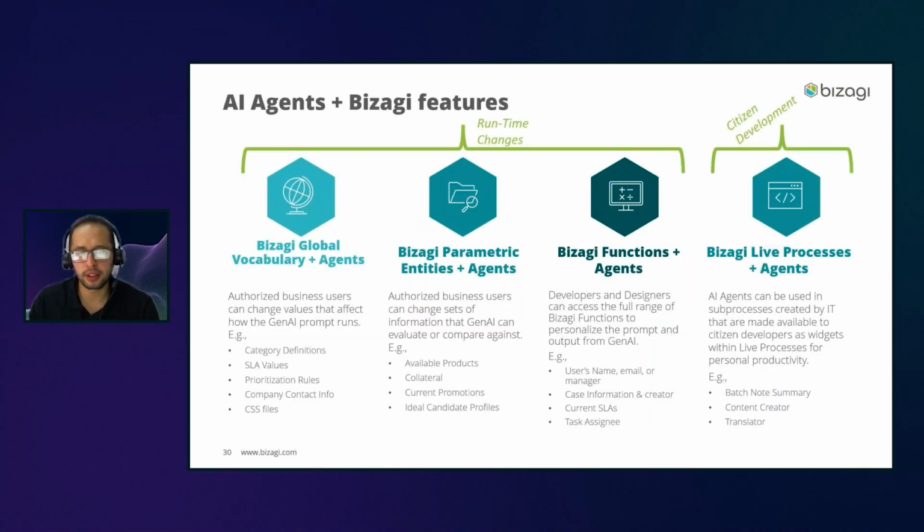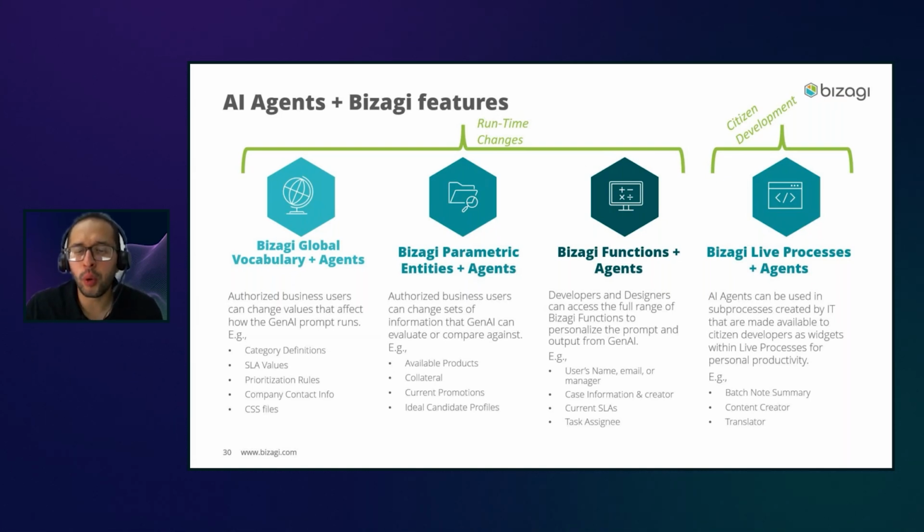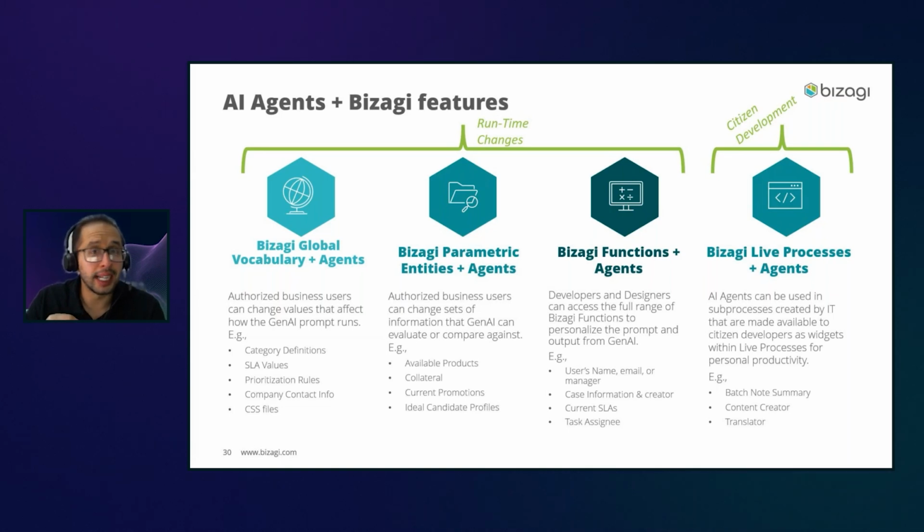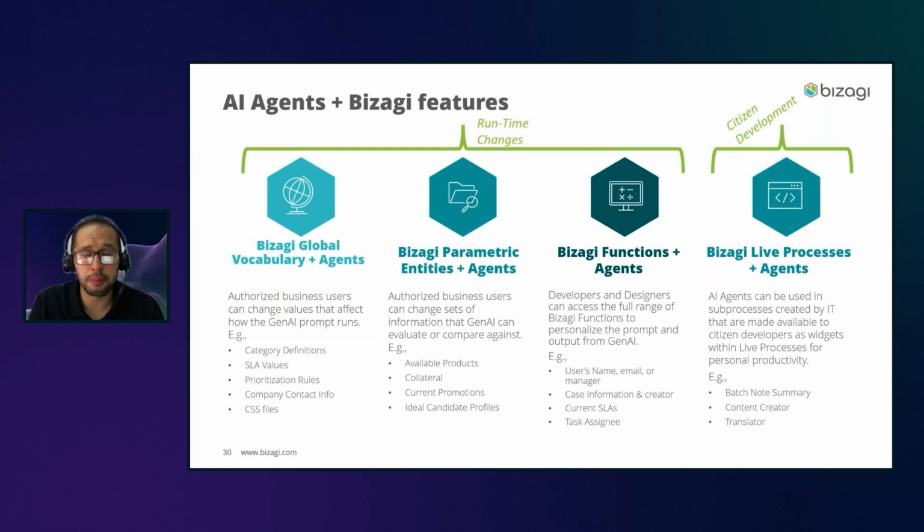The last business scenario that I want to talk about is something we were discussing: how we can provide this capability and feature to our citizen developers. What if someone that doesn't have the technical knowledge wants to use agents? One of the things we identified is that it's going to be as easy as creating a process that uses an agent and then exposing or publishing that sub-process to be used within live processes. And that's it. Those business users, those citizen developers that can access live processes, will be able to use agents right away.